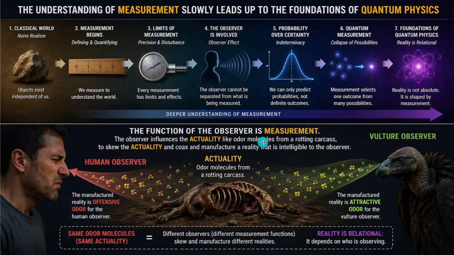The function of the observer is measurement. The observer influences the actuality like odor molecules from a rotting carcass to skew the actuality and coax and manufacture a reality that is intelligible to the observer. Actuality, odor molecules from a rotting carcass. Human observer, vulture observer. The manufactured reality is offensive odor for the human observer. The manufactured reality is attractive odor for the vulture observer.